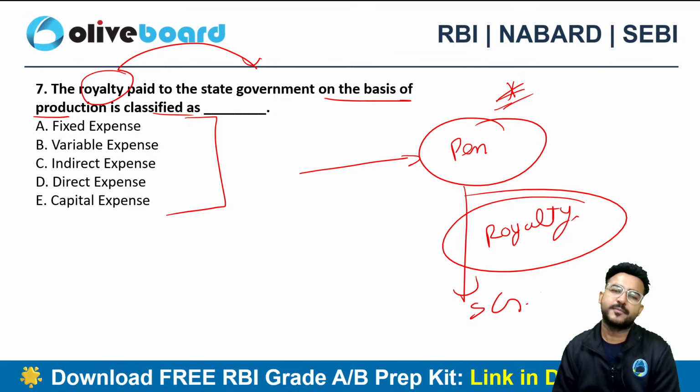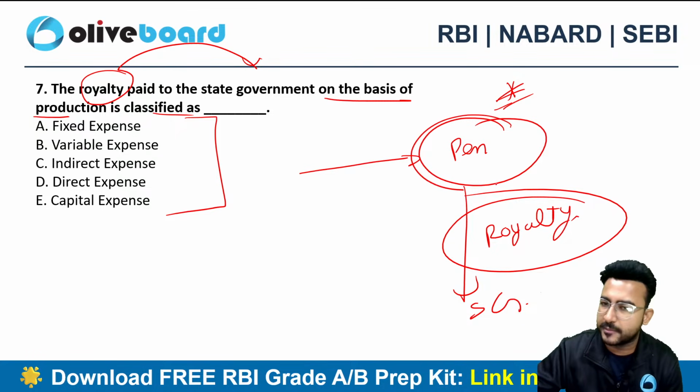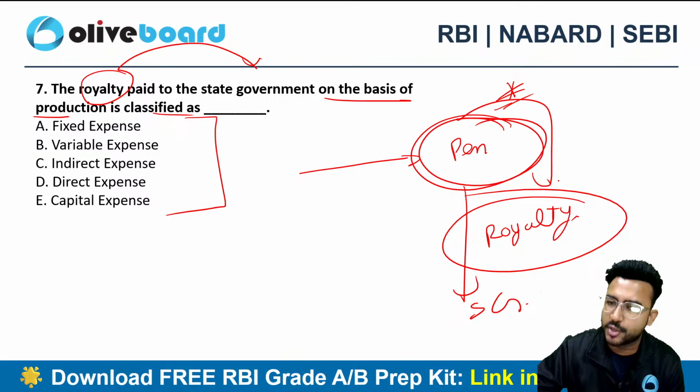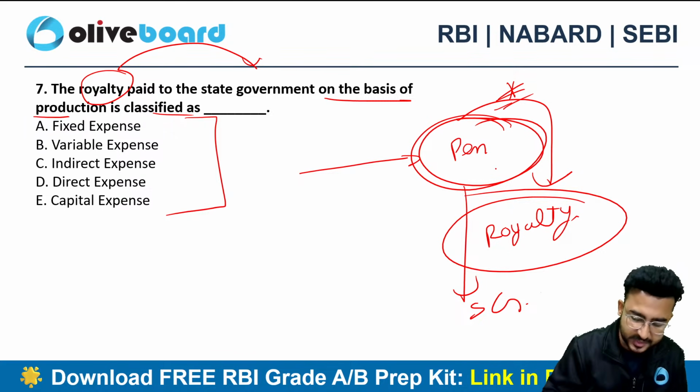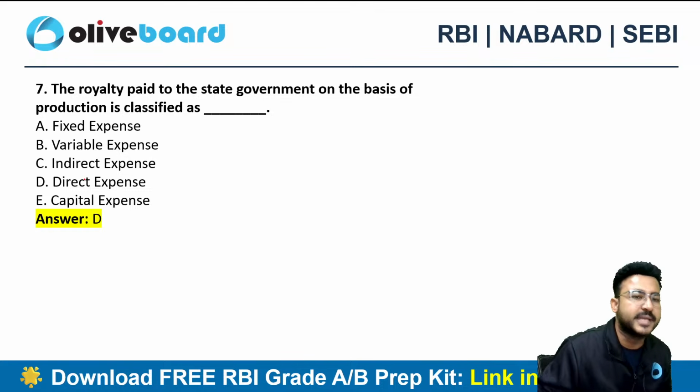Now because if I want to manufacture this pen, I need to pay this royalty, that's a compulsory expense that I need to do, right? It is directly related to the production. That's why it is a direct expense.